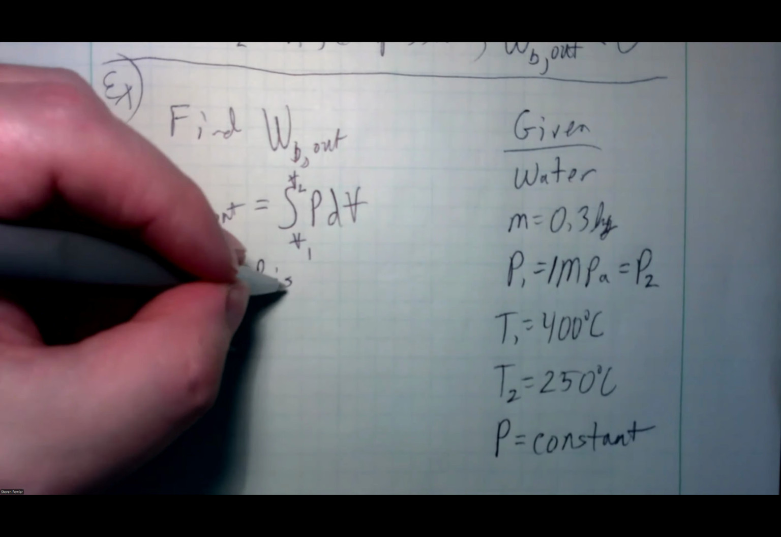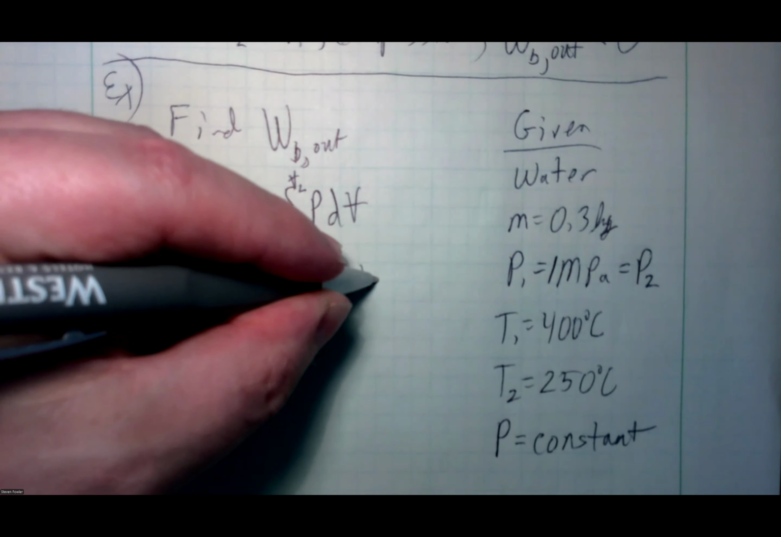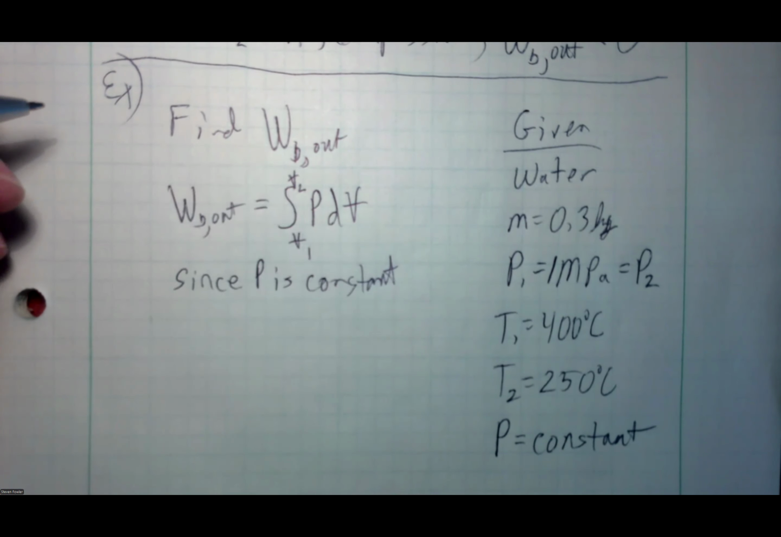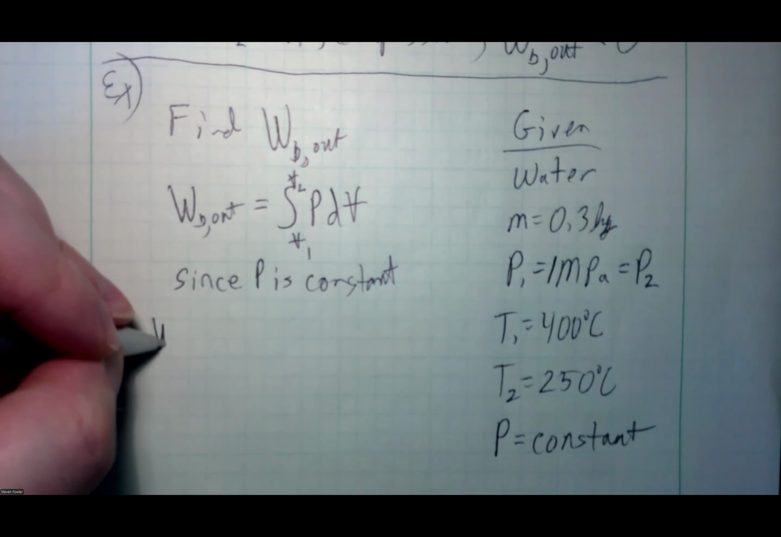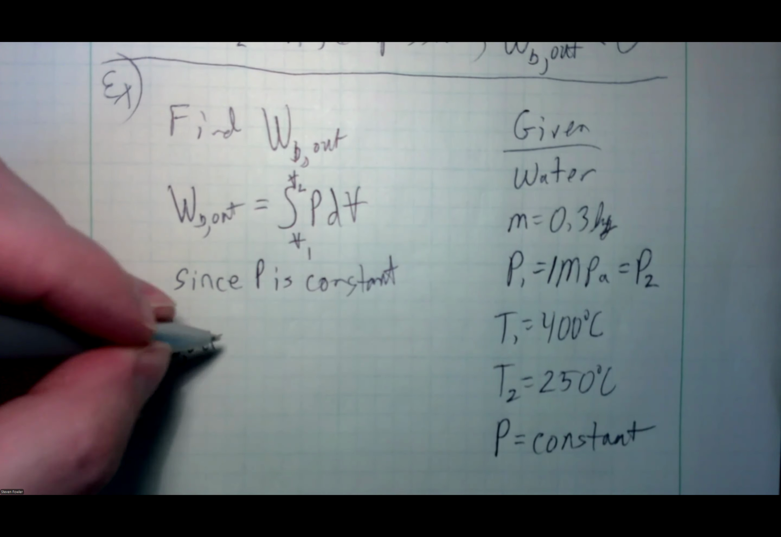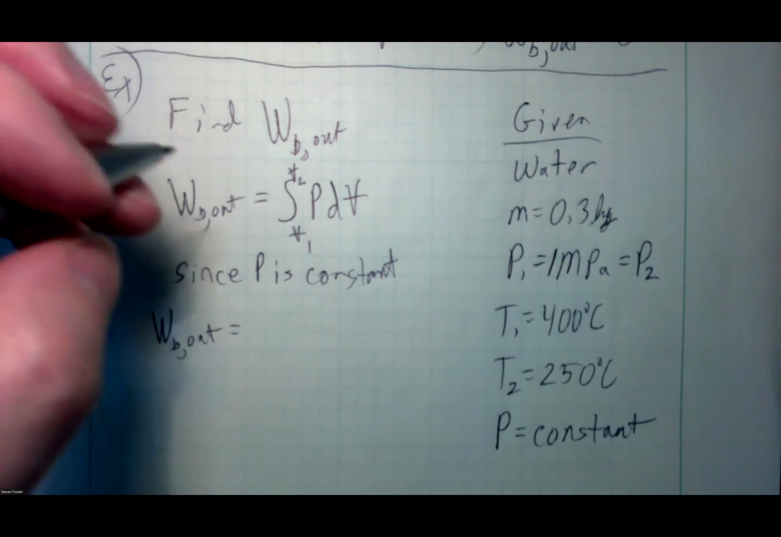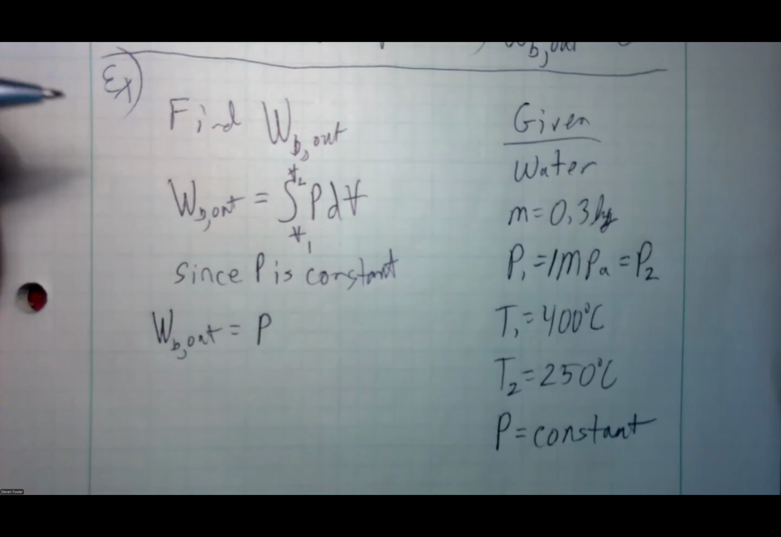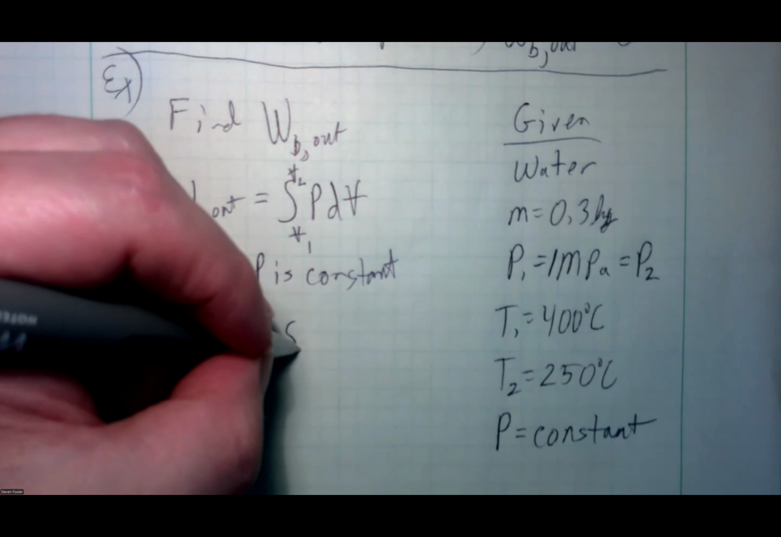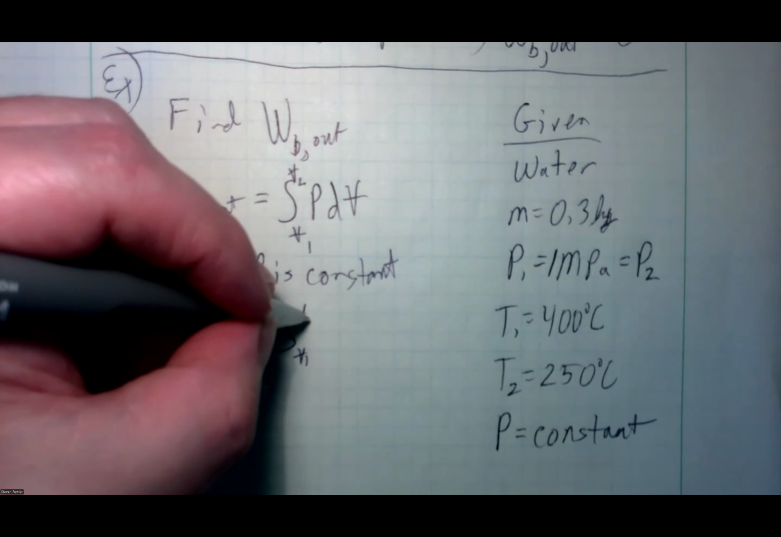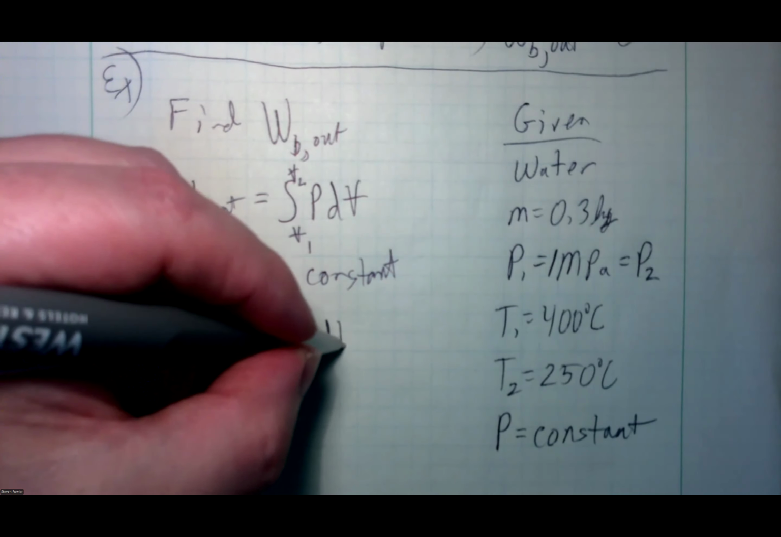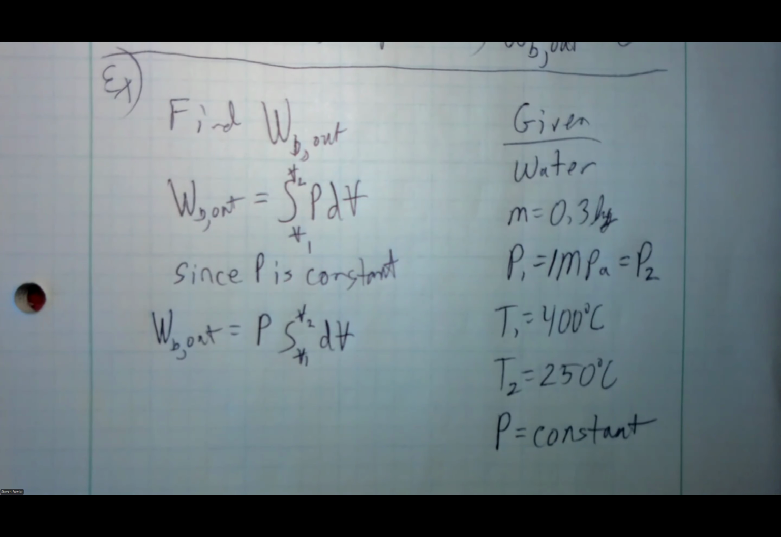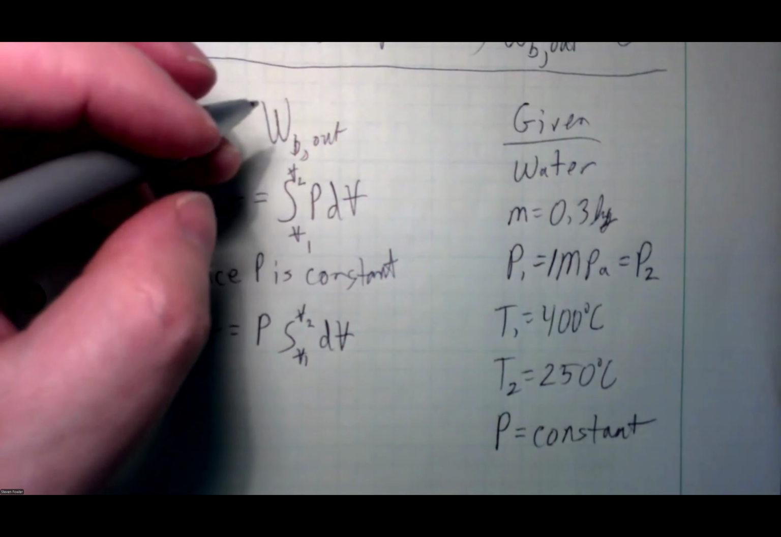Since P is constant, then the boundary work out is equal to, then I'm going to pull the pressure out of the integral. This is the easiest integral. That's going to be the integral from V1 to V2 of dV. All right, hopefully that sinks in a bit.